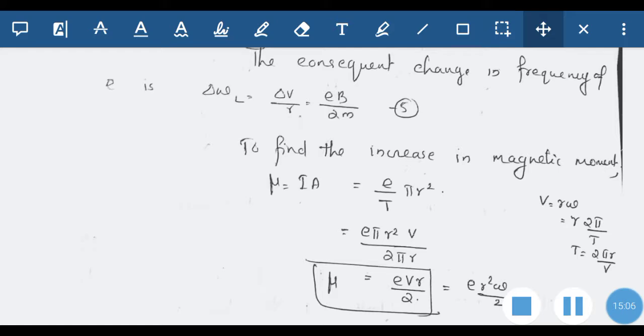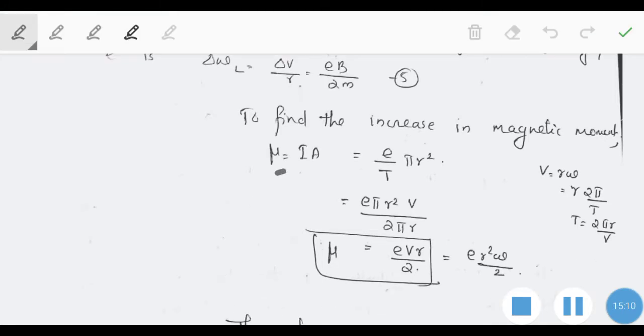To find the increase in magnetic moment, the magnetic moment is given by I into A. I is nothing but charge by time, E by T, into A, which is pi r square. So that is equal to E into pi r square into 1 by T. Here V is equal to R omega, so it is equal to R into 2 pi by T, where T is the period, so T is equal to 2 pi R by V.